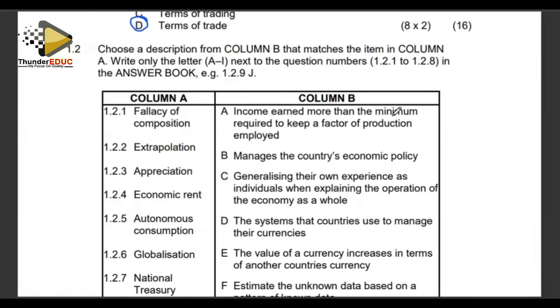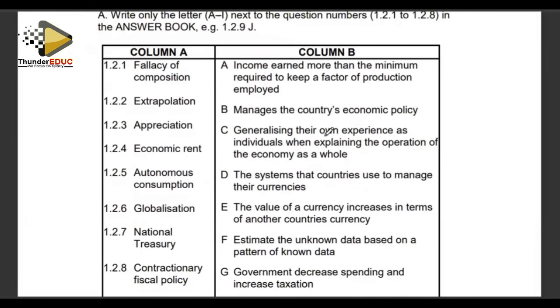So if we look at it from here, we can safely say number 1.2.1, fallacy of composition, matches with C, which says generalizing their own experience as individuals when explaining the operation of the whole economy. How a person behaves as an individual is not the general behavior of the totality of all participants in the economy.